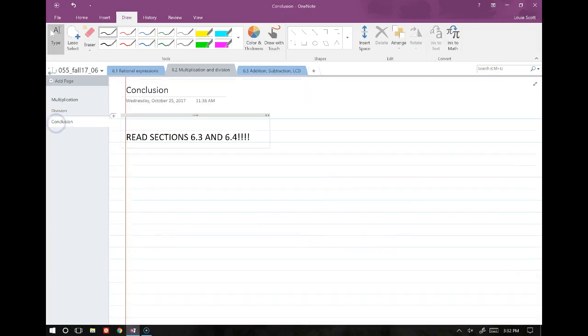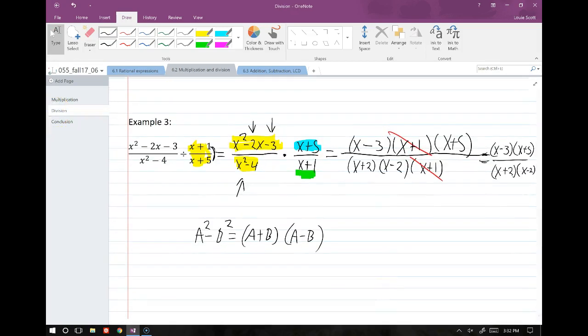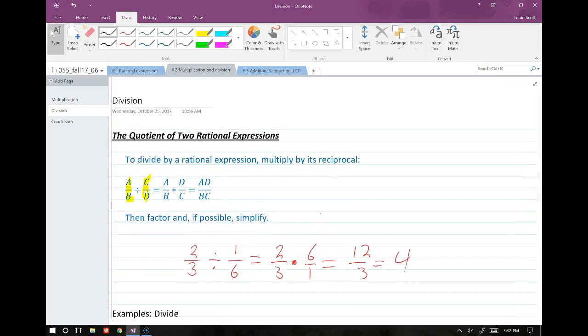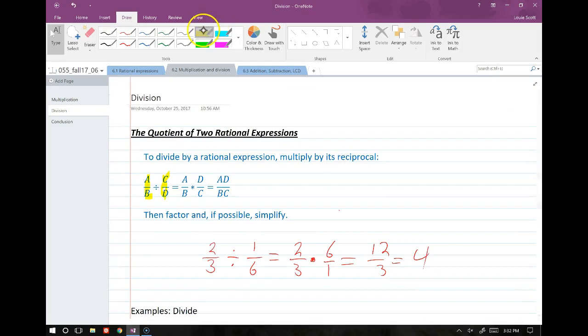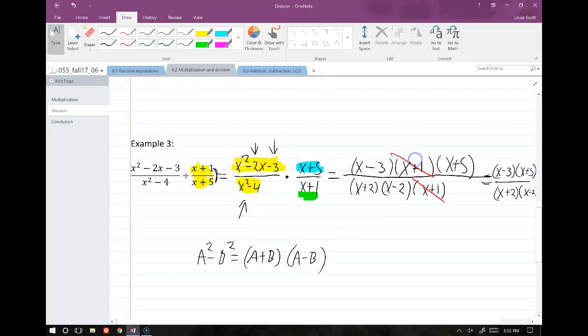So that was a super fast lecture. That was the lecture on multiplication and division. Once again, you just remember these rules. It's the same rules for fractions. Any questions?